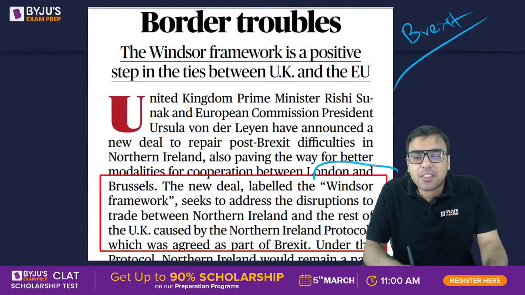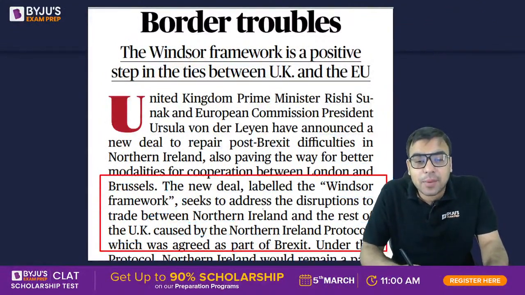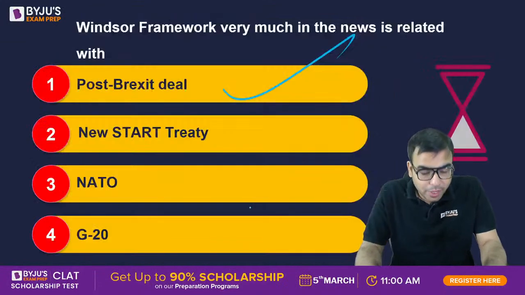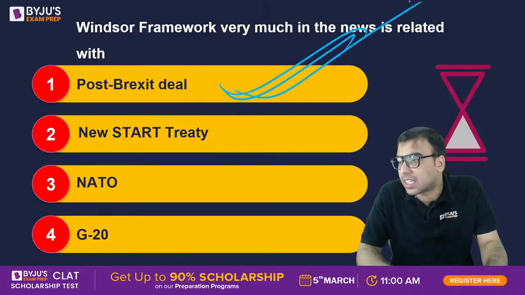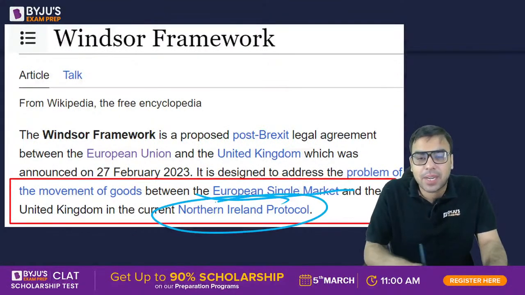Now this is a Windsor framework, an agreement between Northern Ireland and the rest of UK. Northern Ireland का कैसे relation हो European Union के साथ? Yes, the right answer is 1, not 2. ठीक है. So इसको पढ़ लीजिएगा थोड़ा सा. We'll be explaining in the paid classes and all.